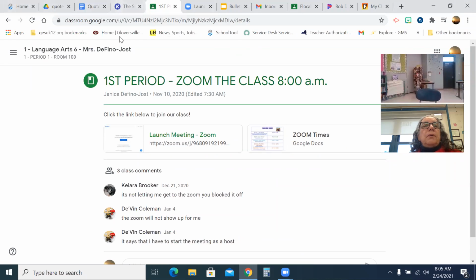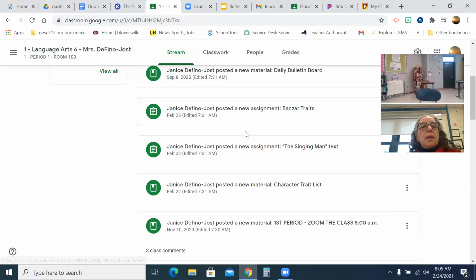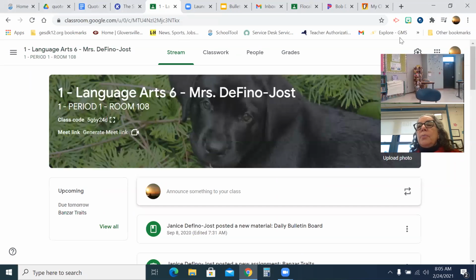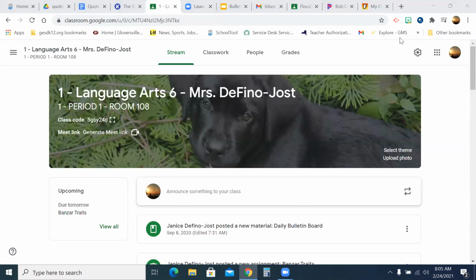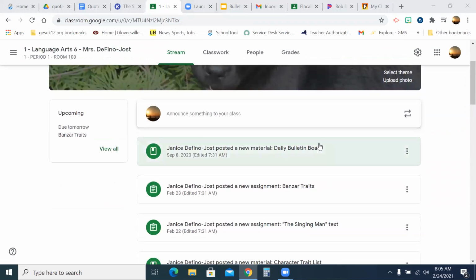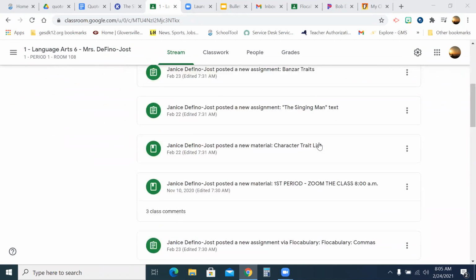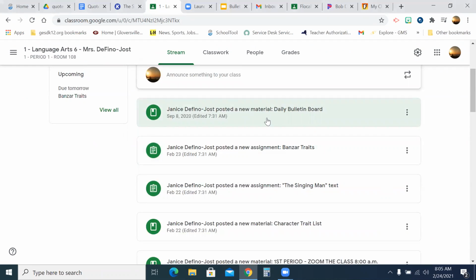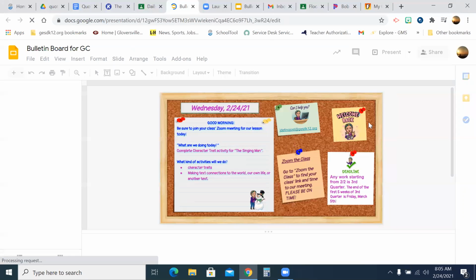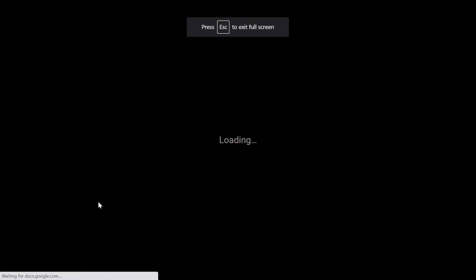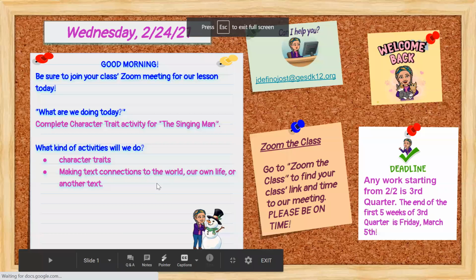So let me get to classroom. All right, so I wanted to point out to you that if you look at my screen, I've got a couple of things I just want to point out to you. So we've got the daily bulletin. What are we doing today? Today we will be loading our activities. Complete the character trait activity through Singing Man.